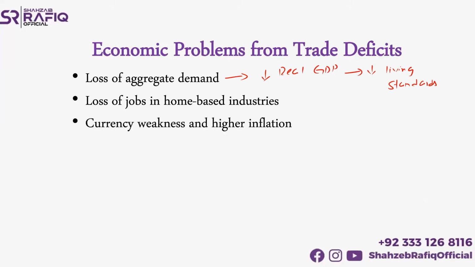The third factor that can be a problem to the trade deficit is currency weakness and higher inflation. As we know, if the currency is depreciating, it can be a benefit in the longer run, but in the shorter run, this may be a worsening for the current account deficit, and we'll discuss this later on through the J curve and Marshall Lerner conditions. But for now, we only need to understand that